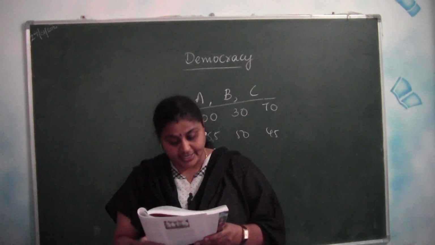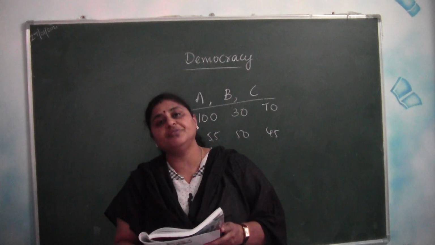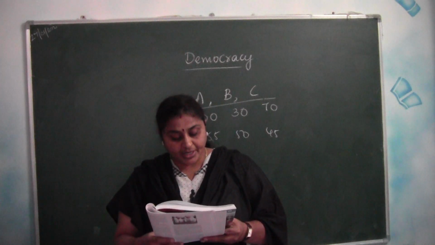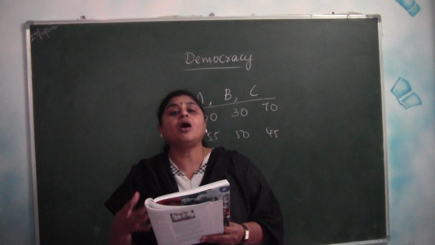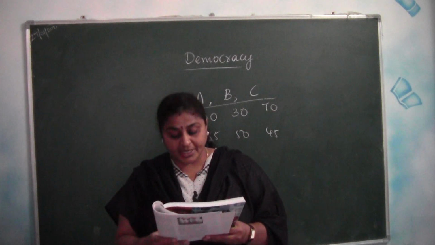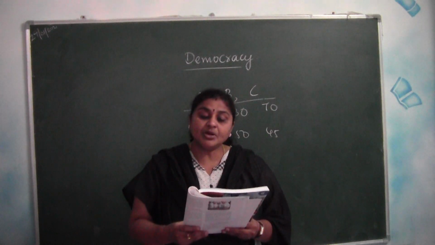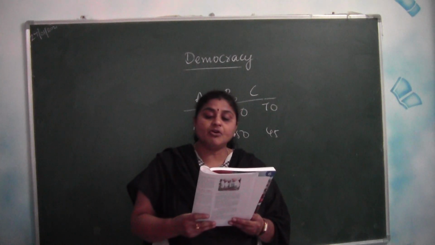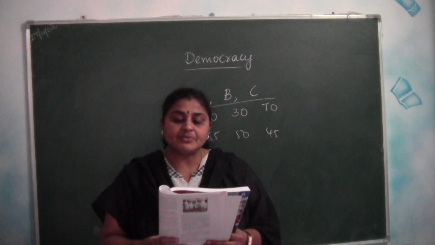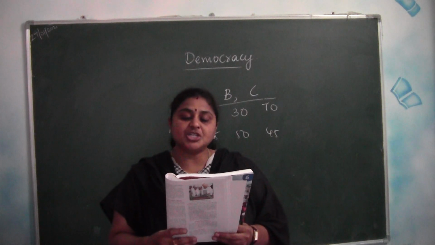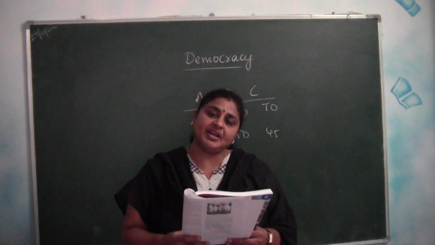Features of democracy. There are certain conditions essential for the successful working of the democratic government. So few conditions are there that help for the proper functioning of the democratic government. What are those? Awareness among citizens. In a democracy, the people must be aware of their rights as well as their duties. They should also keep themselves informed about the functioning of the government. Political awareness is an important condition of democracy.